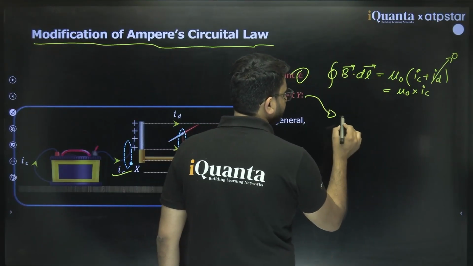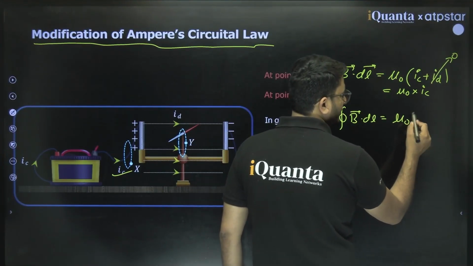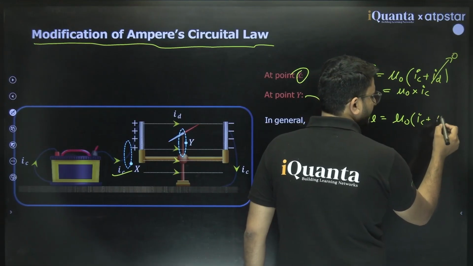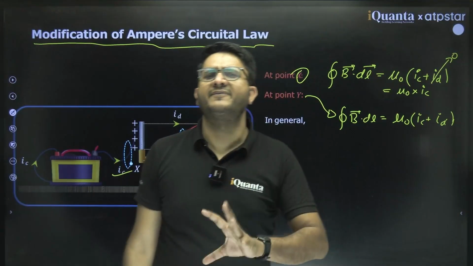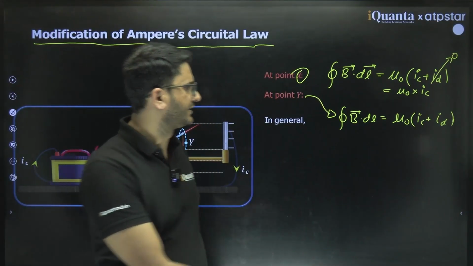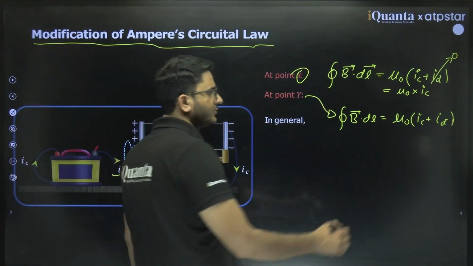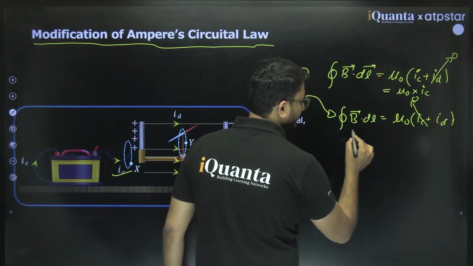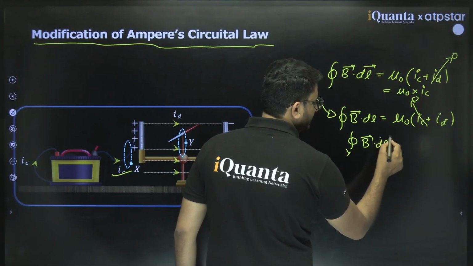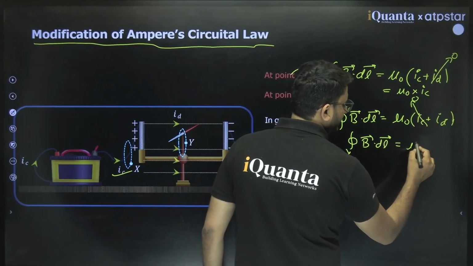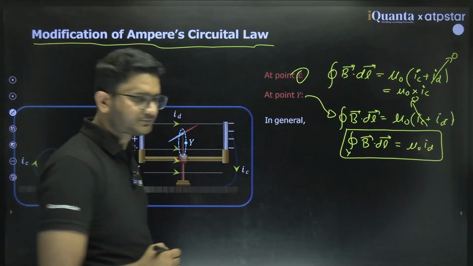At y what will happen? Integral B dot dl would be mu naught times conduction current plus displacement current. He said you need to take both effects into account. At y, there is no flow of electrons at this point, so conduction current would be 0. So for loop y, integral of B dot dl would be mu naught times I_D.